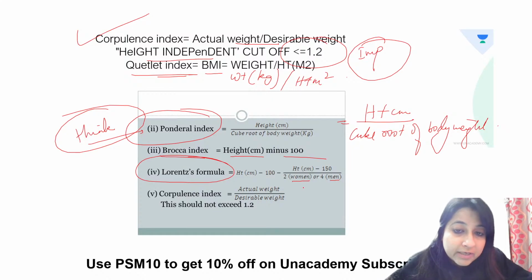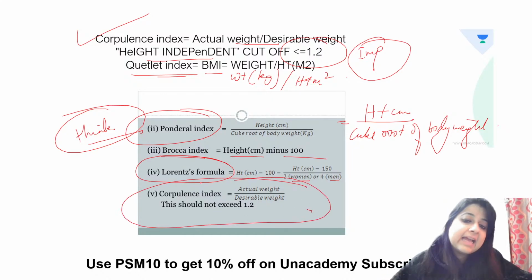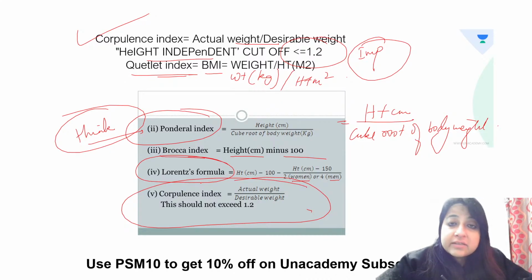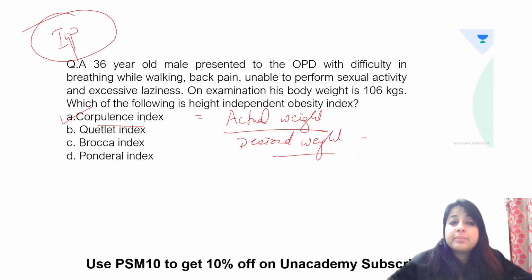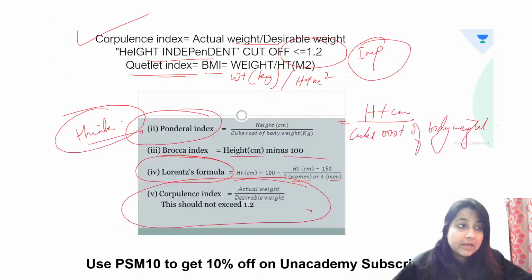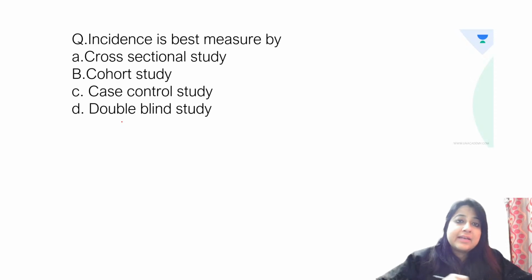And then you have what, guys? Corpulence index. In corpulence index, it is height independent. Okay, so please don't forget this indicator of obesity. It is very, very, very important. What are the various indicators of obesity? Height independent is corpulence index. Okay, all right, one more last question.